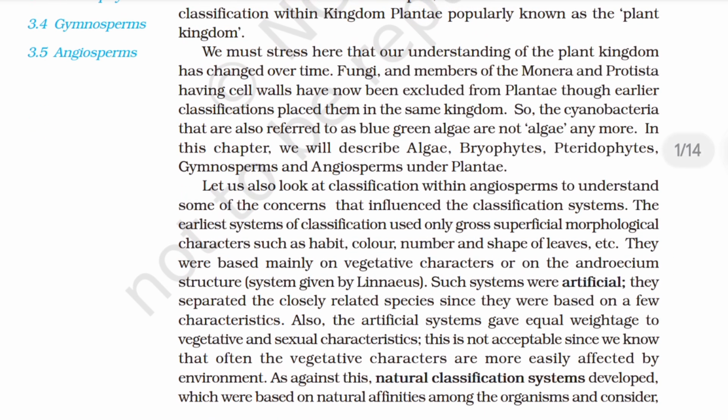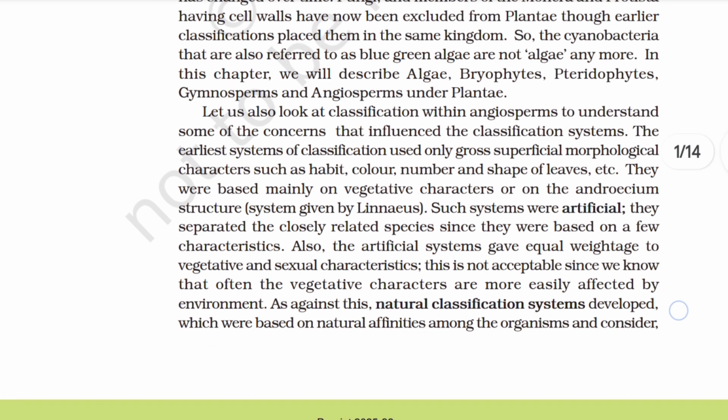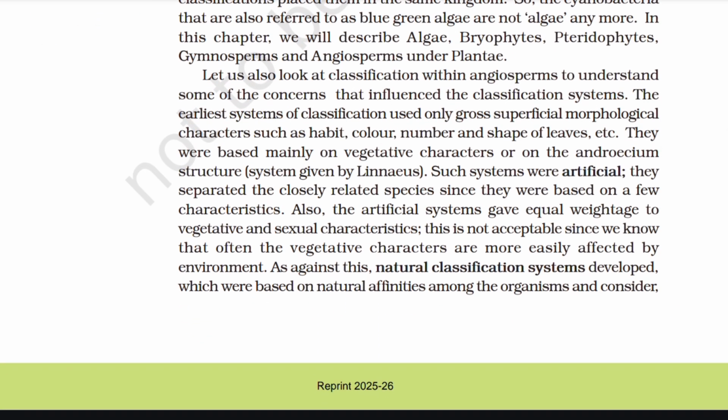Let us also look at classification within angiosperms to understand some of the concerns that influence the classification systems. The earliest systems of classification used only gross superficial morphological characters such as habit, color, number and shape of leaves, etc. They were based mainly on vegetative characters or on the androecium structure. Such systems were artificial. They separated the closely related species since they were based on a few characteristics. Also, the artificial systems gave equal weightage to vegetative and sexual characteristics. This is not acceptable since we know that often the vegetative characters are more easily affected by environment.